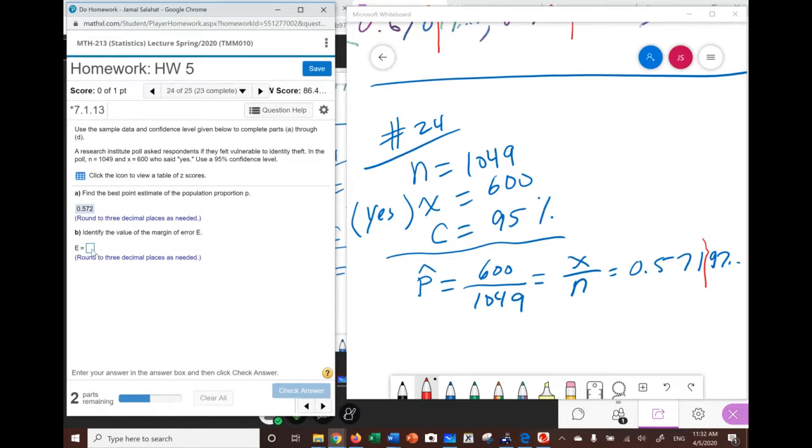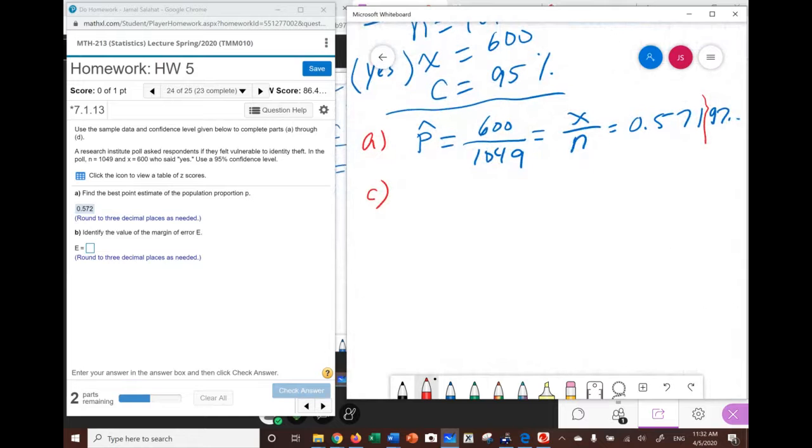The second thing, they ask us to find the error. I'm not going to find the error here. I'm going to go and find the interval, and I'll tell you why. So this is part A. I'm going to go to part C, and in part C, they want us to find the interval. So I'm going to go to Stat, then Proportion Stat,